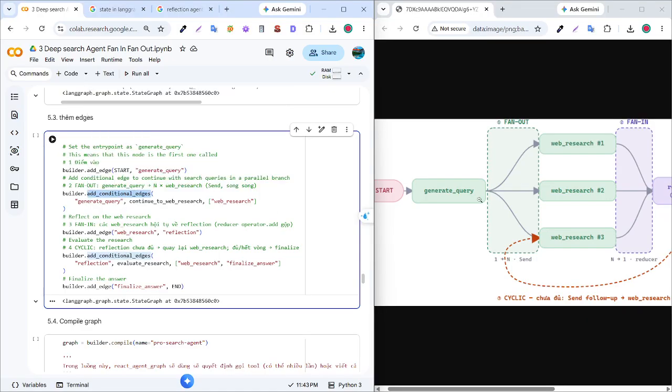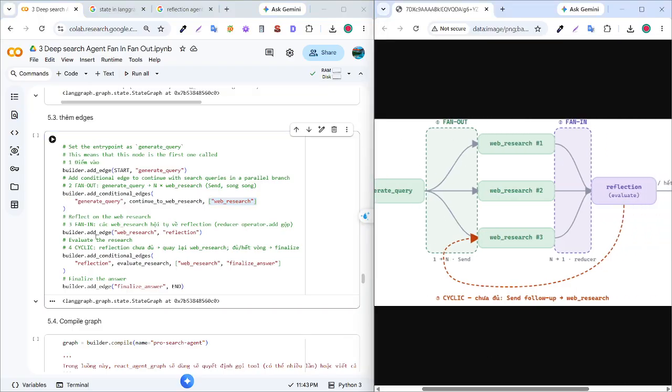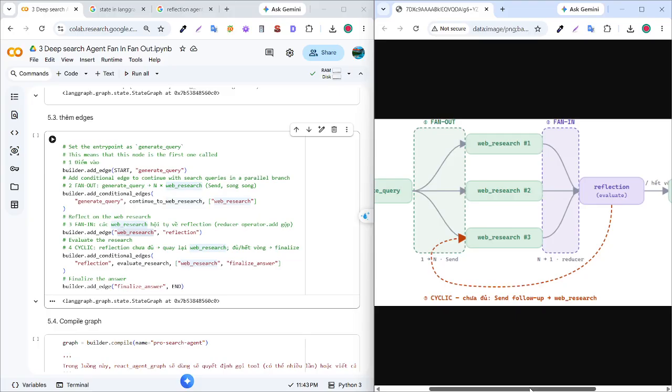That means you will match the node generative query to continue to the web research, with a list about web research I will define three web research with a list in Python. And when I find it, I will match the web research to the reflection with the findings.